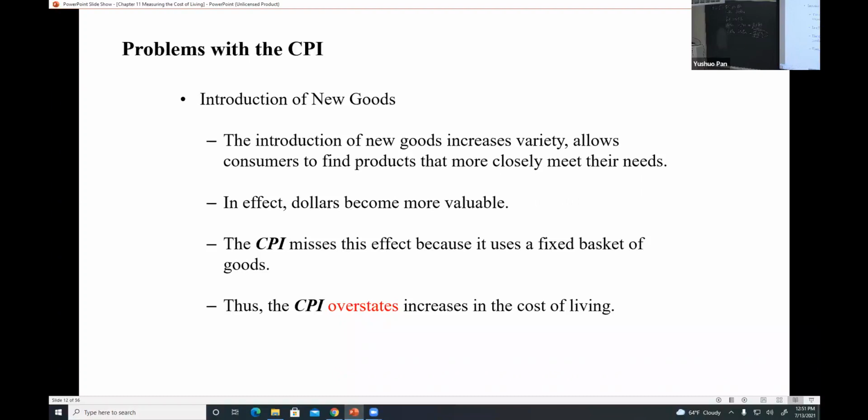The next part is kind of the same: introduction of new goods. The introduction of new goods increases the variety and allows consumers to find the products that more closely meet their needs. In effect, dollars become more valuable. The CPI misses the effect because it uses a fixed basket of goods and services. Again, if we introduce a new good, it's kind of the same as with the price change, the substitution effect, right? So if we introduce a new good, usually it overstates the increased cost of living. Still use this as an example.